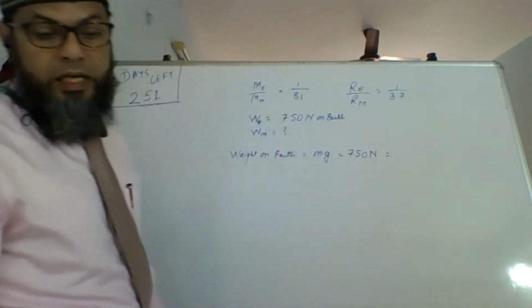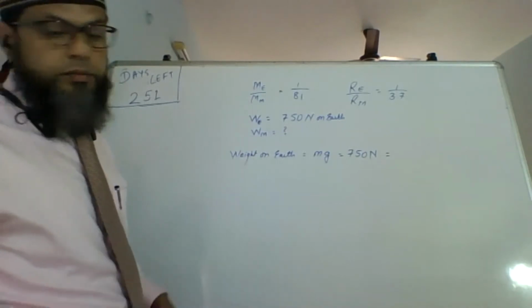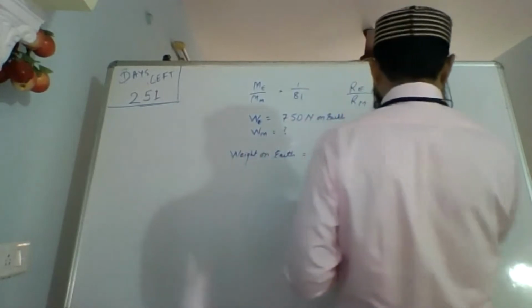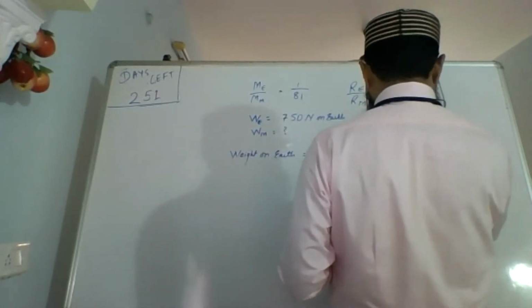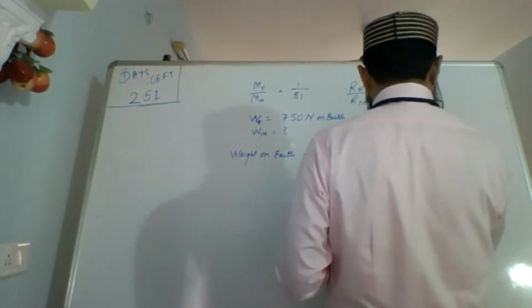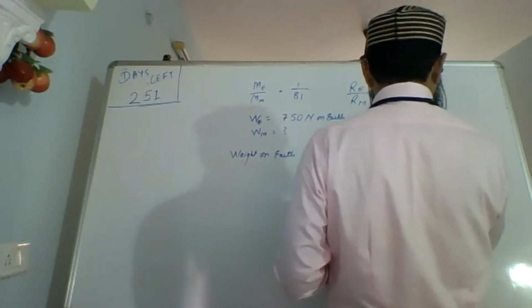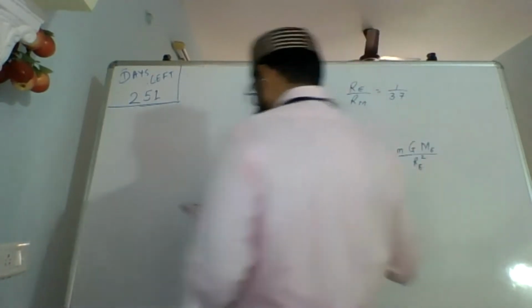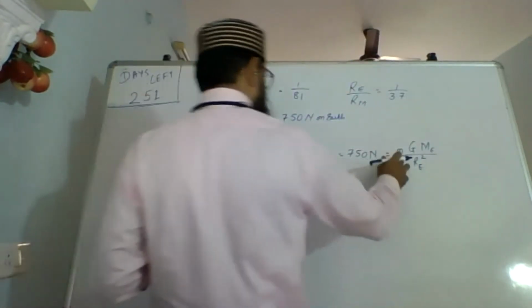It is also mg, which is written as m times G ME upon RE square. So 750 equals this.